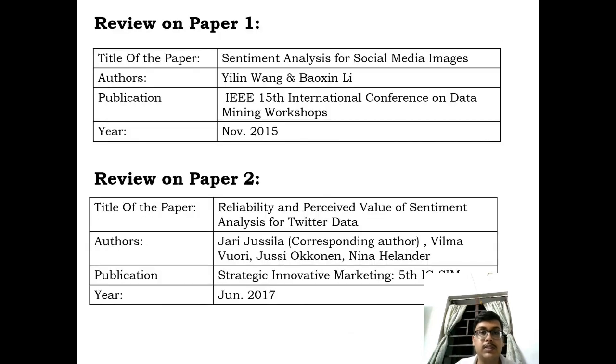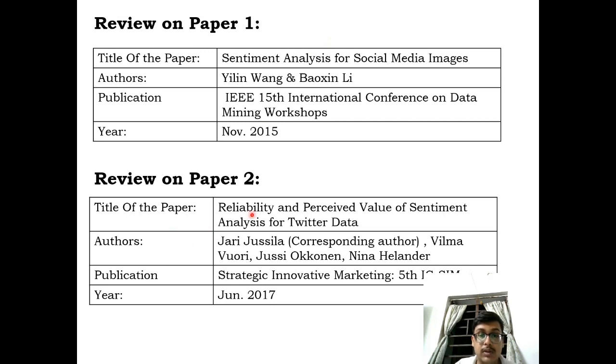Now let us see the papers that we have reviewed for making this project. Paper 1: Sentiment Analysis for Social Media Images, written by Yilin Wang and Boxon Lee. It was published in November 2015 at the IEEE 15th International Conference on Data Mining Workshops. This paper focuses on understanding human sentiments from a large-scale collection of internet images using both image features and contextual social network information.